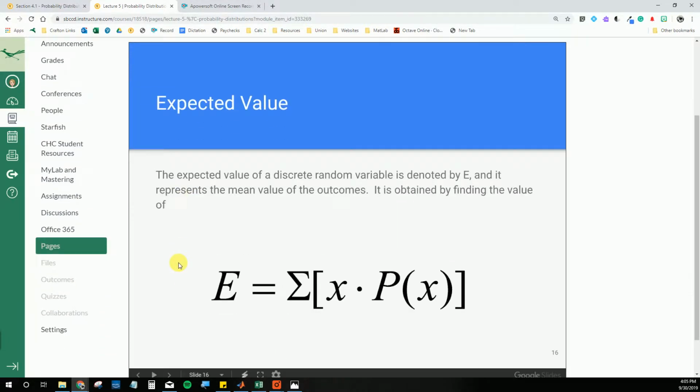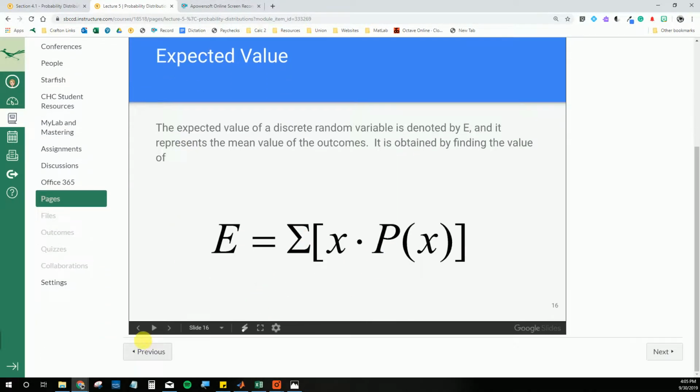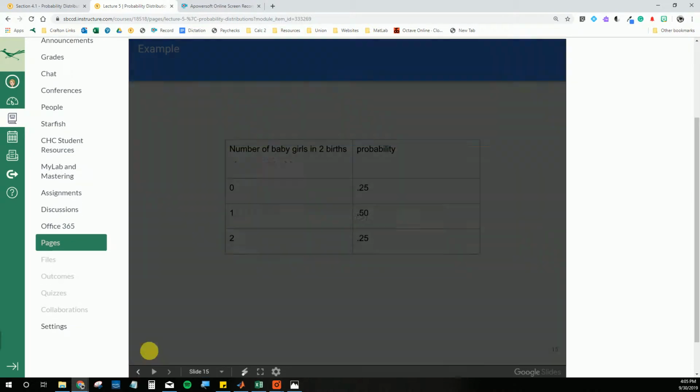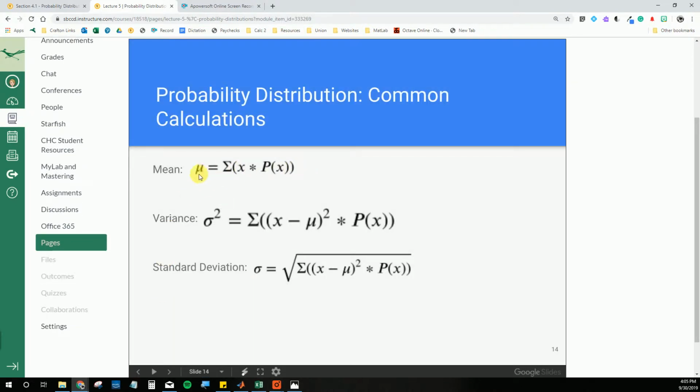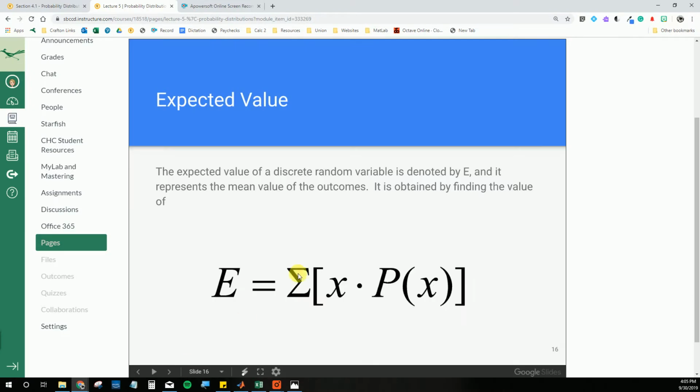So expected value, if we look at the calculation, it is the exact same as the calculation for, going back a couple slides, the mean. And when we talk about mean for a data set, we're talking about the number in the middle, the number we can expect to see the most often, where most of the numbers are surrounding. It tends to be sort of what we can expect when we look at our data. What we change when we start talking about probability distributions is essentially semantics. We stop calling it a mean and we start calling it expected value.